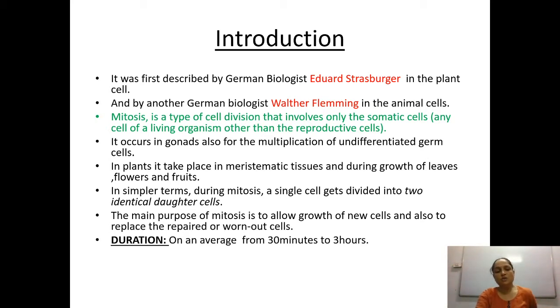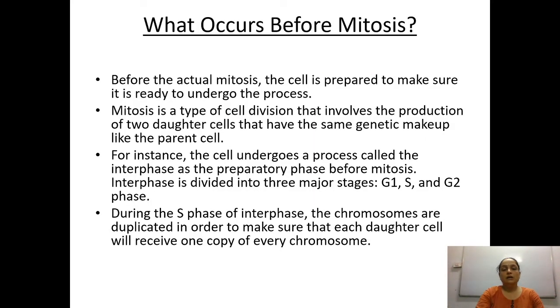And the main purpose of mitosis is to allow growth of new cells. Wherever the old cells are damaged, they need to be replaced by new cells. So which division will be followed? Mitosis. And wherever more cells are needed for growth, then also mitosis needs to be followed. And when we are talking about the duration of this process, it is nearly 30 minutes to 3 hours.